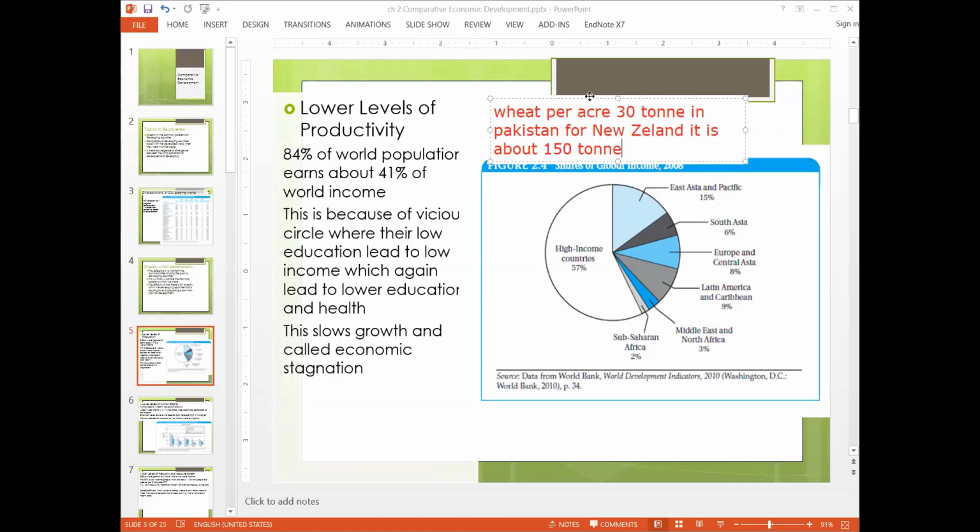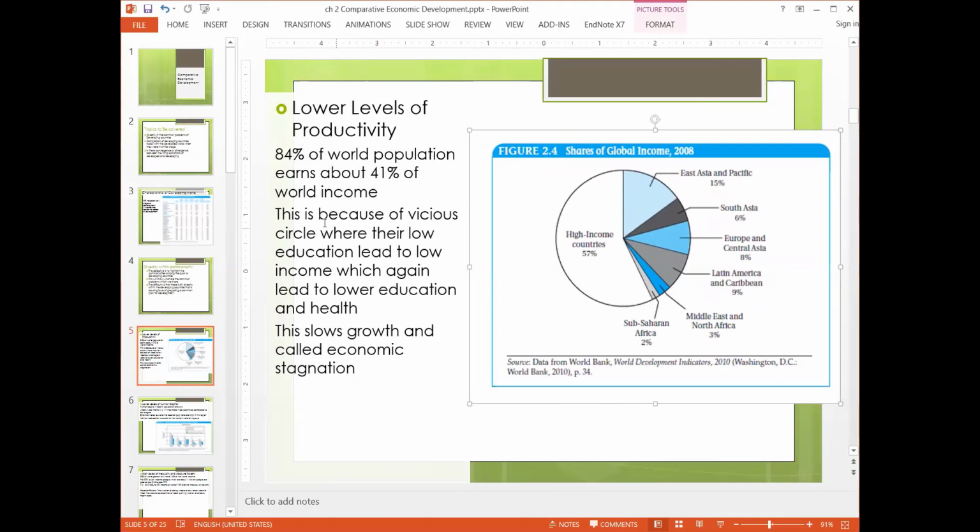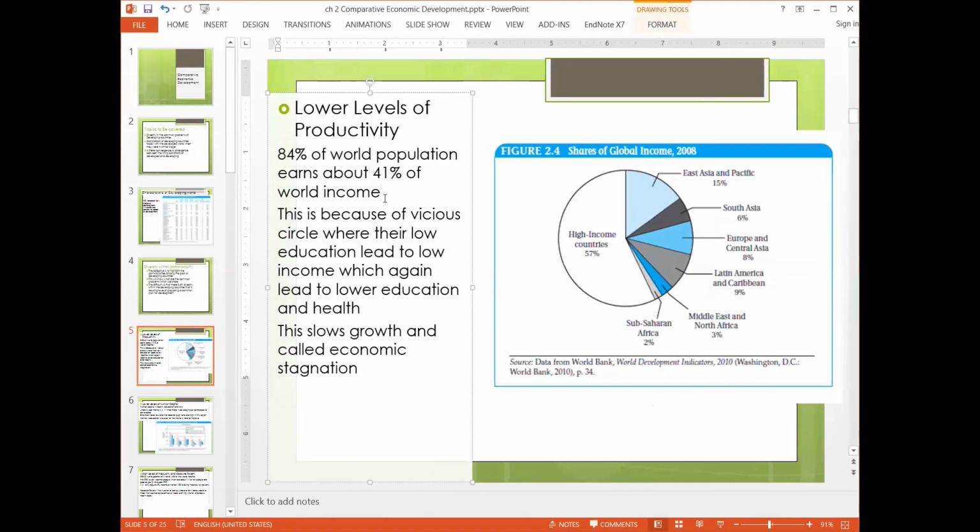So here, let's move forward. 84% of the world population earns about 41% of the world's income. That means the major share of the world is earning less than half of the world income. It means they are not productive enough. This is because of the vicious circle. This term vicious circle, we will discuss in detail later on.